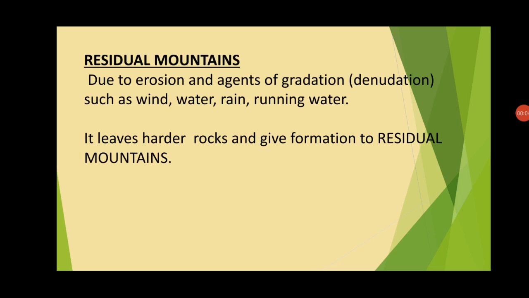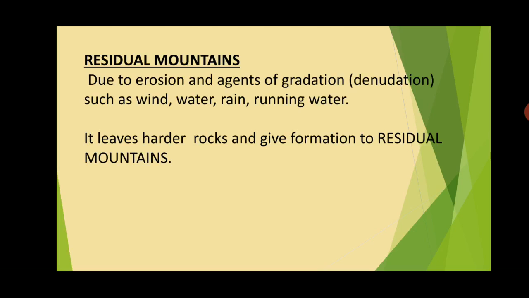Now the next and the last is residual mountain. Residual means leftover. Due to erosion and agents of gradation, that is denudation, such as wind, water, rain and running water. So these are the agents of erosion. They erode because this area is devoid of vegetation. Devoid of vegetation means this area has very little vegetation to control soil.